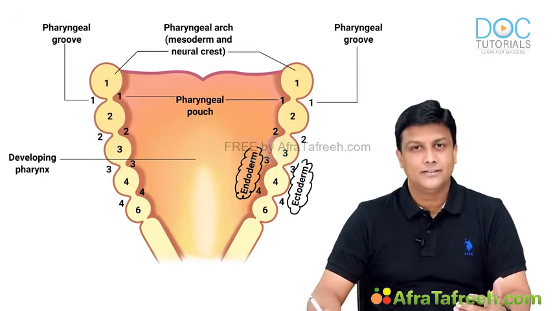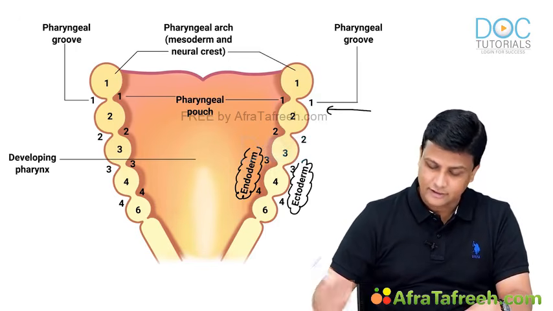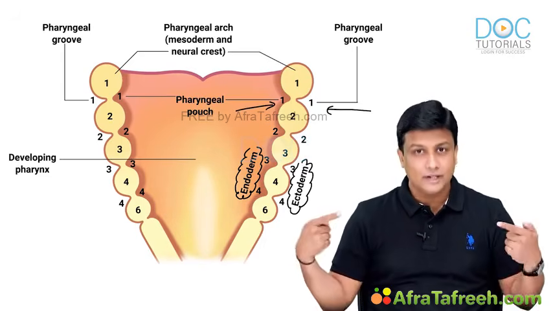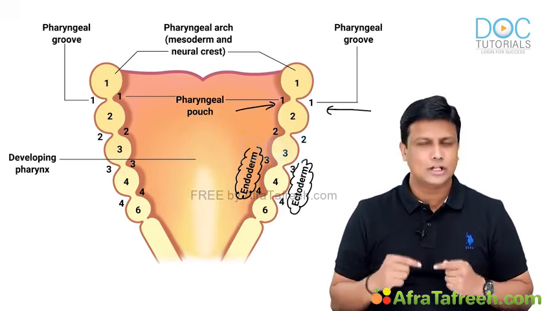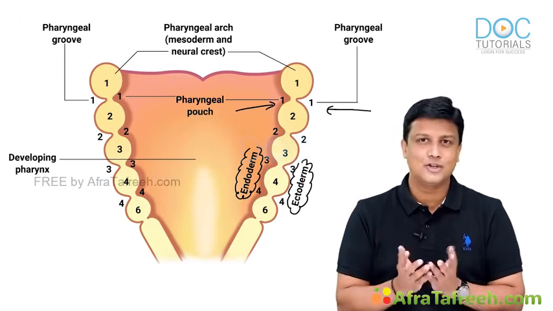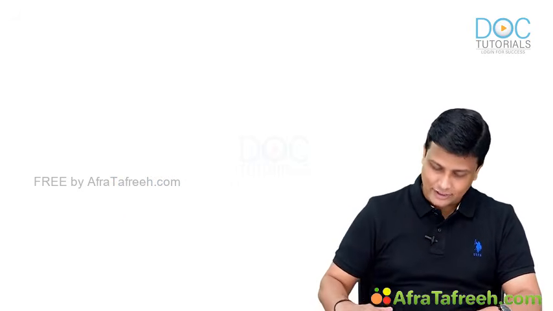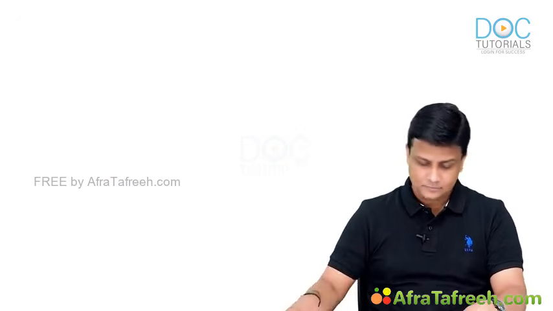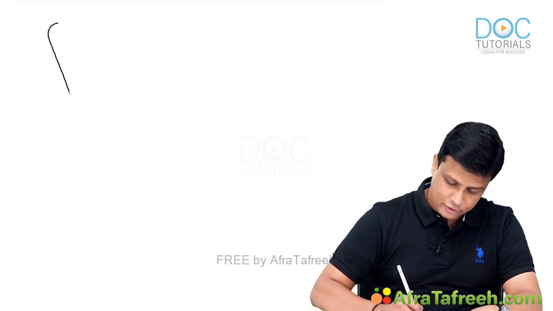Now what is the further development? The further development is that ectoderm will actually invaginate inside, whereas endoderm will actually evaginate out. Ectoderm will invaginate, whereas endoderm will evaginate out. So keeping all this idea in your mind, I hope I have given enough orientation for you to understand. Keeping all this in our mind, let's get started with writing in our notes right now, guys. And I am going to start a little bit from the earlier aspect. So imagine this black colored line here to be your ectoderm on the outer side.